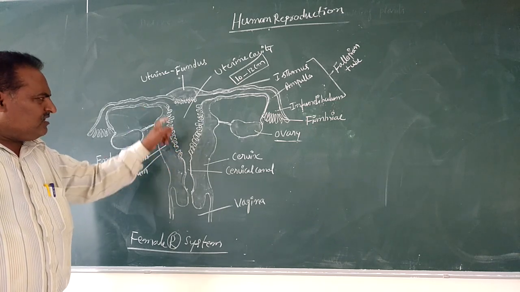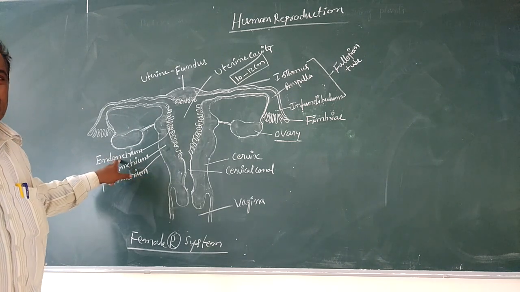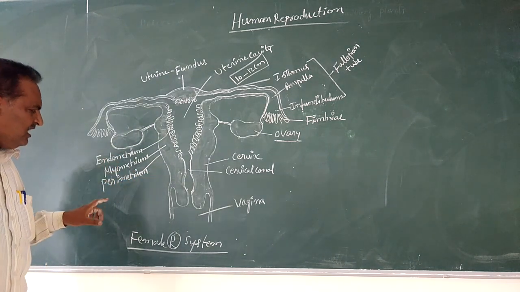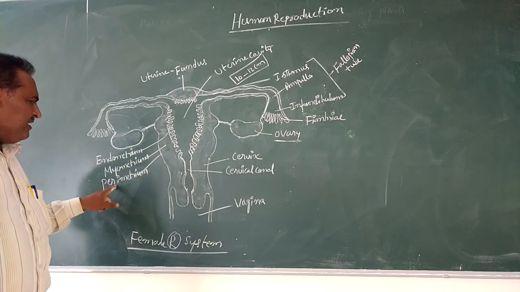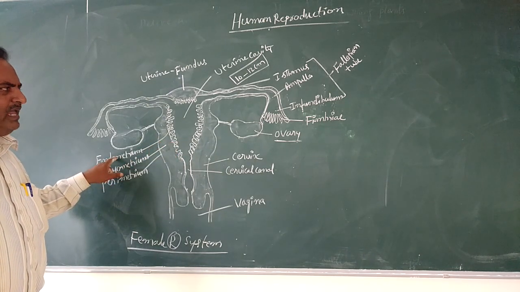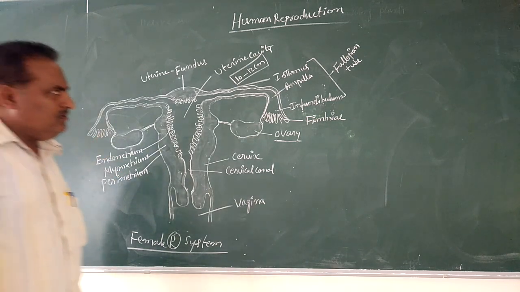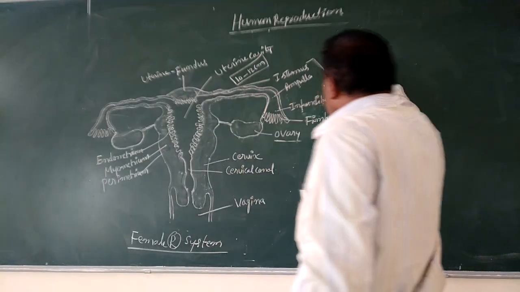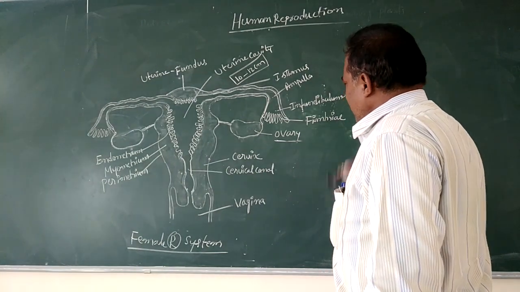These are the three layers of the uterine wall: perimetrium, myometrium, and endometrium. These are the parts present in the female reproductive system.